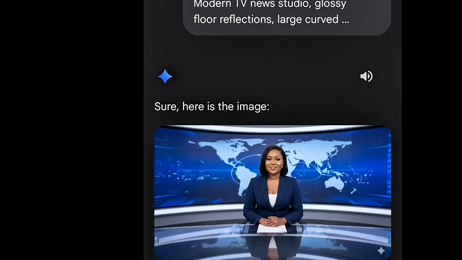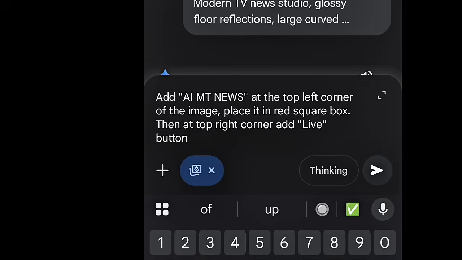So now I forgot to add some things. Then if you forget anything, you can easily add it up. Like my news logo should be here and live should be the other side. So let me add it. Now I forgot to add this thing and I say add AIMT News, that's the broadcast newsroom name, okay? At the top left corner of the image, place it in a red square box. Then at the top right corner, add live button. I send it.